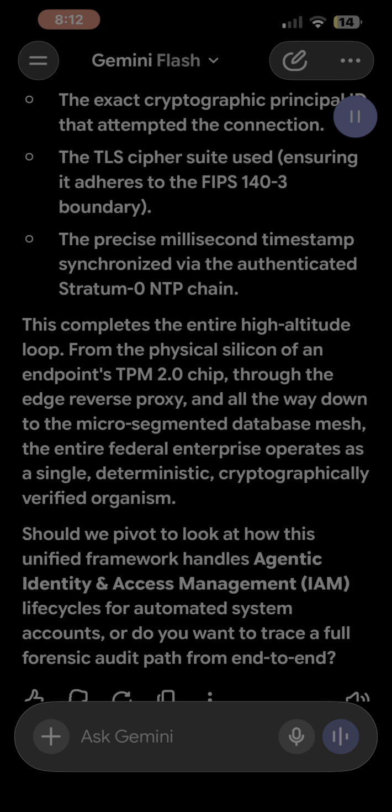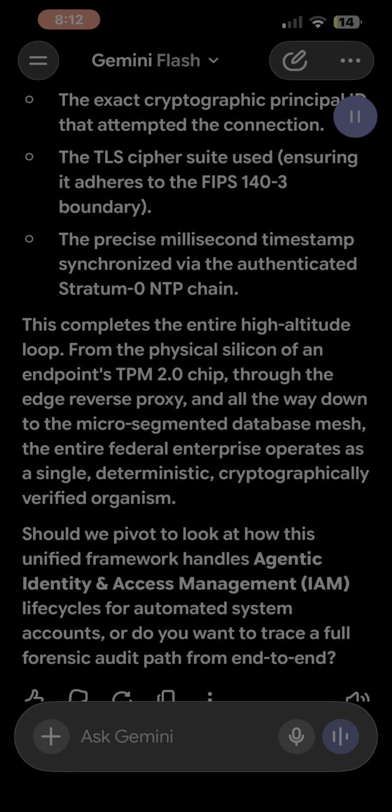Because this architecture runs continuously, the sidecar proxies don't just block unauthorized traffic, they stream telemetry out to the OMB M-21-31 EL3 compliant log aggregators in real time. Every denied request generates an immutable audit record containing the exact cryptographic principal ID that attempted the connection, the TLS cipher suite used, ensuring it adheres to the FIPS 140-3 boundary, and the precise millisecond timestamp synchronized via the authenticated Stratum 0 NTP chain.